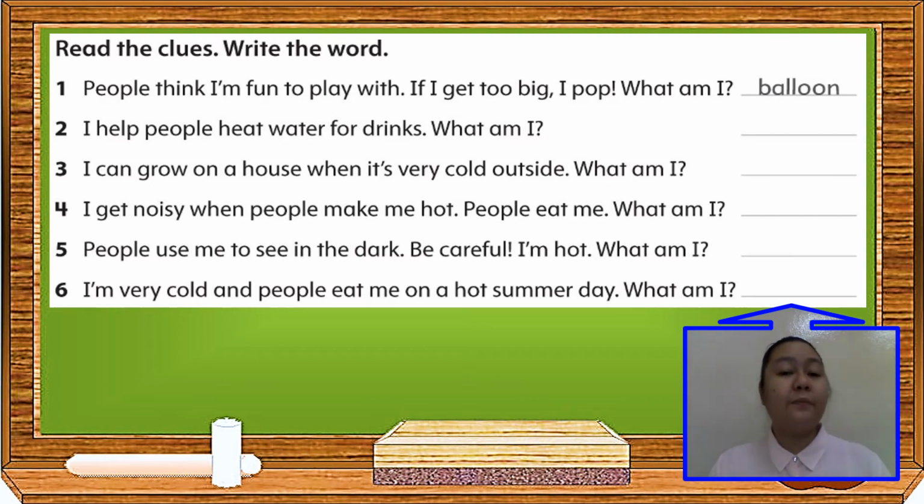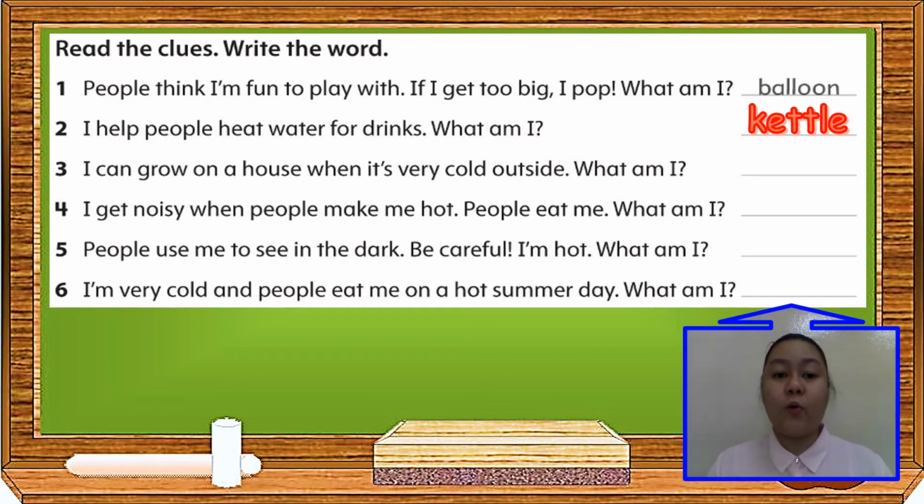Now, for example, number 2. Can you read it with me? Okay, let's read it all together. Number 2. I help people heat water for drinks. What am I? Now, what do we use when we wanted to heat up water? We use kettle. Correct. Now, number 3.